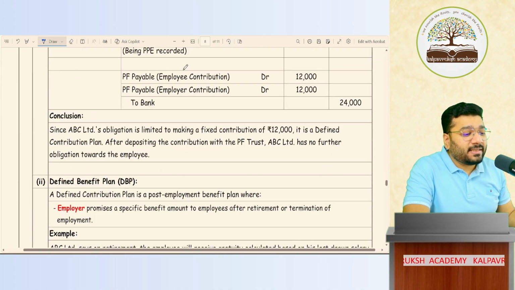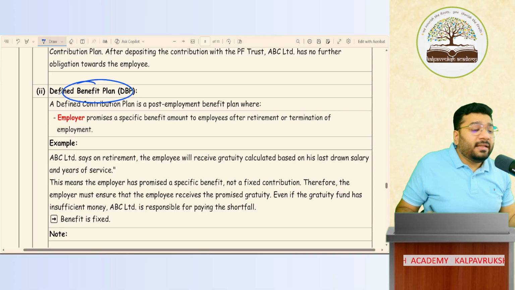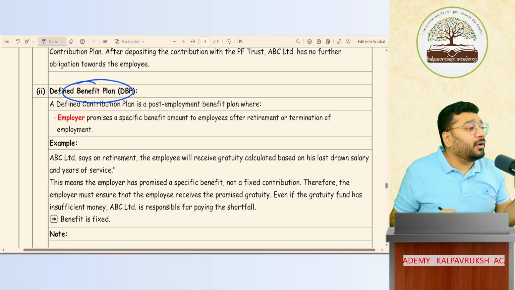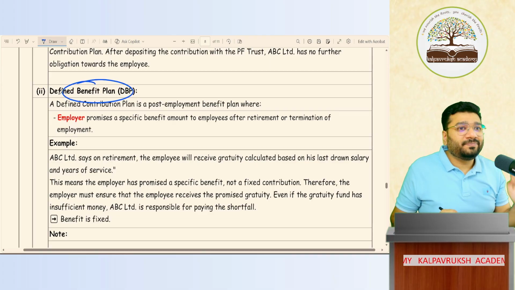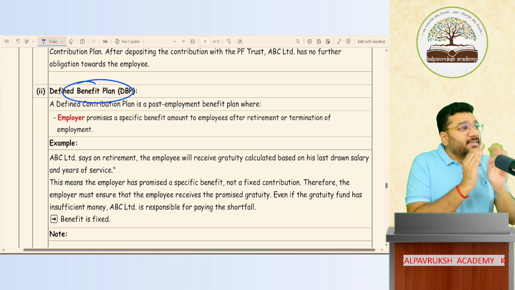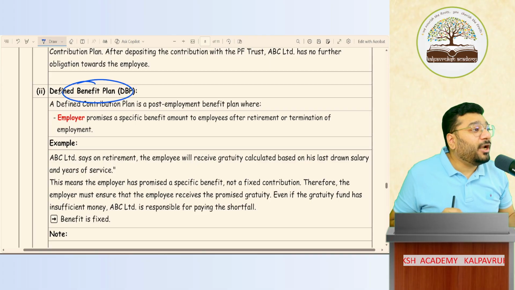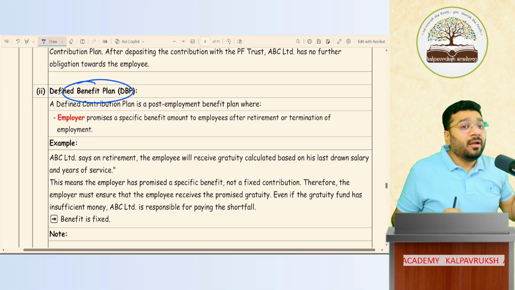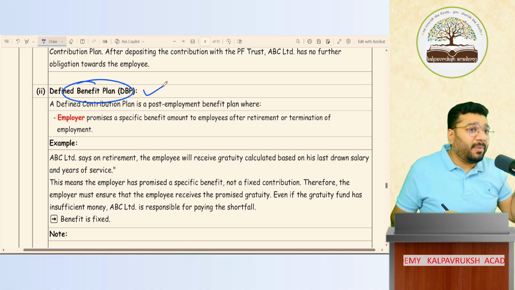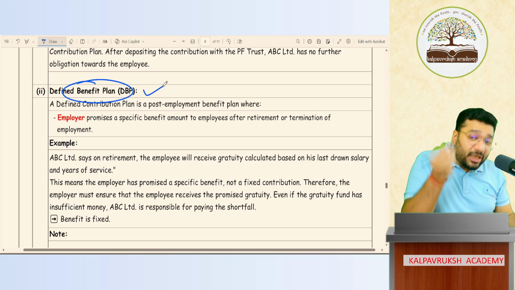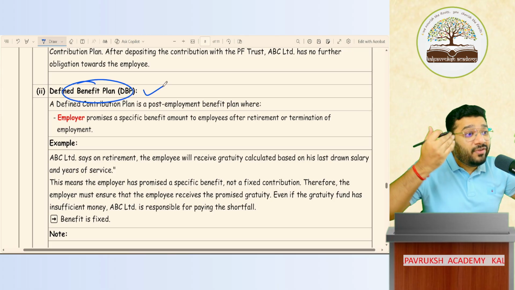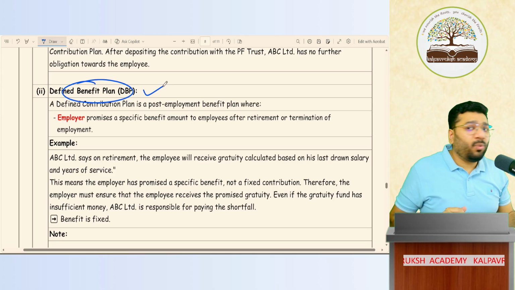Now there is something called defined benefit plan. In this benefit plan, there is no compulsion on you to contribute the amount. What can you do? You can accumulate it, and finally you can hand over that money to the employee. Got it? Not got it? But even though we say defined benefit plan, contribution not required, still you will contribute, wherever you want. Sir, what does this mean?